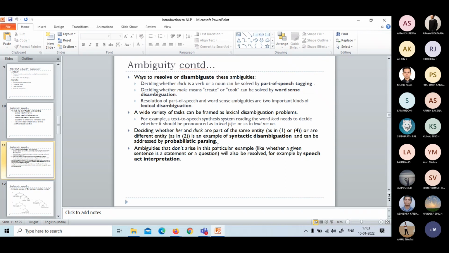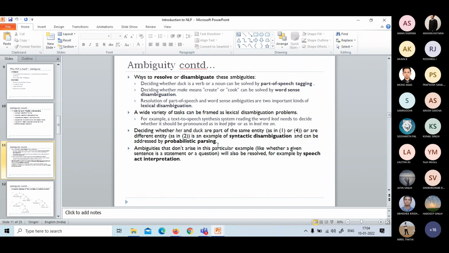All these refer to the word type, whether it's a noun or verb. Apart from this, make as a verb may mean create, or cooking. So two different senses are there. So how do we choose the one?